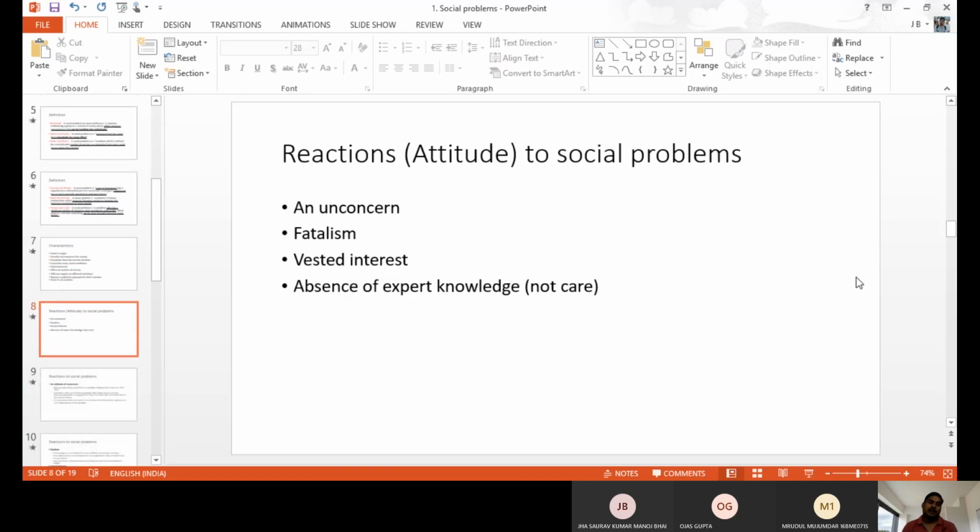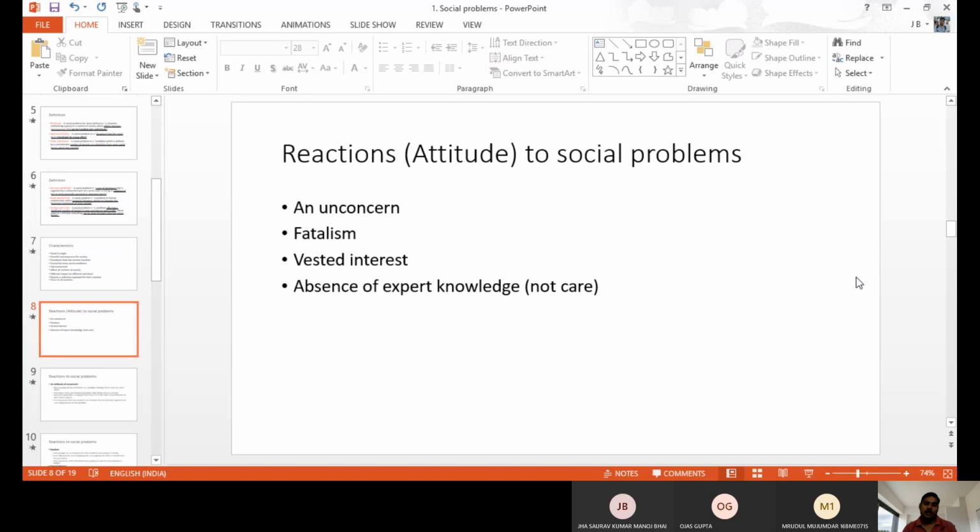Okay. Next one, the reactions or attitudes about the social problems. So we have four different types of attitudes for the social problems. First one, unconcerned type of reactions. Next one, fatalism type of reactions, then waste of interest type of reactions, and absence of expert knowledge. Like they do not care about the problems. Like this, we have different types of attitudes or reactions to social problems.